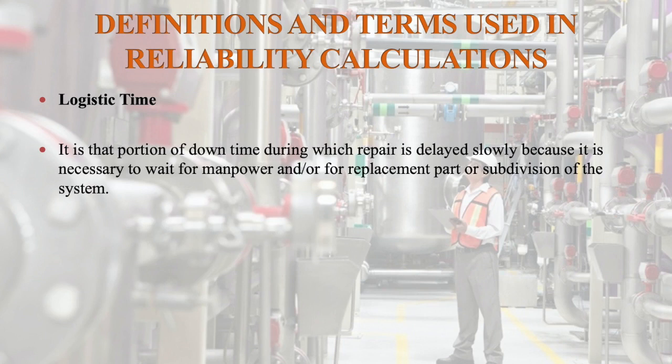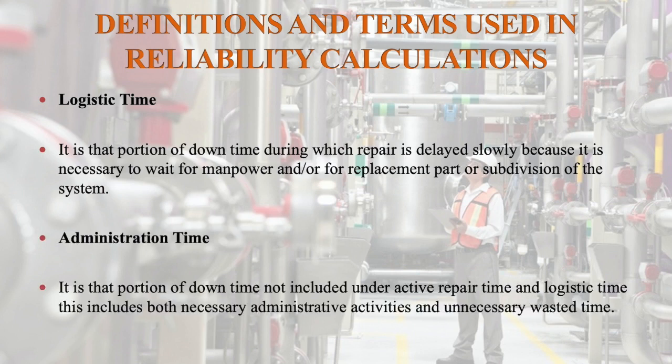Logistic time is that portion of downtime during which repair is delayed solely because it is necessary to wait for manpower and/or for replacement parts or subdivisions of the system. Administrative time is that portion of downtime not included under active repair time and logistic time. This includes both necessary administrative activities and unnecessary wasted time.